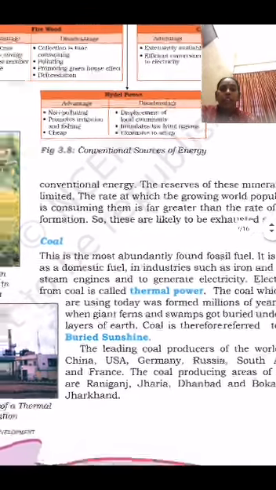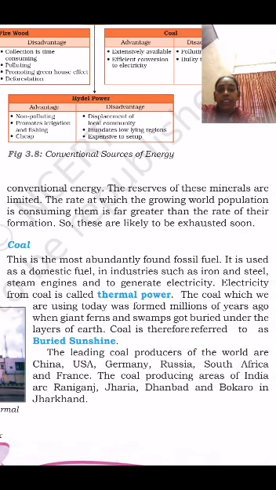Because of the heat and pressure of the interior of the earth, it formed fossil fuels. It takes millions of years to form. Coal is therefore referred to as buried sunshine.